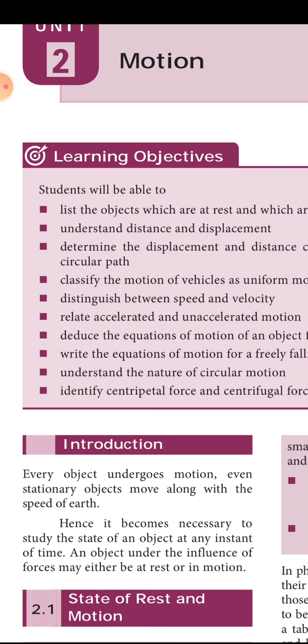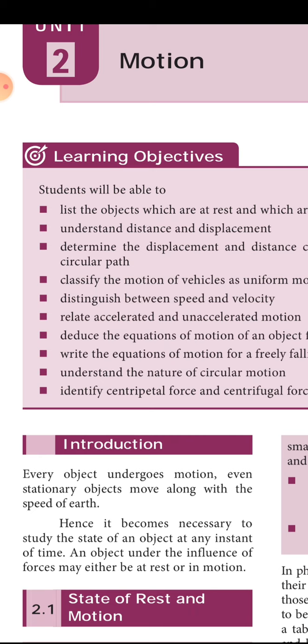The car, bus, and flying birds are all in motion. The object which does not change its position is in the condition of rest. The object changing its position is under the condition of motion.